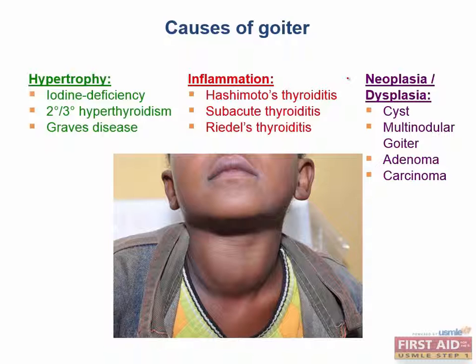Now, this may seem like an obvious point to make, but unlike hypertrophy and inflammation, which cause a diffuse generalized swelling of the gland, thyroid neoplasias cause a weird nodular irregular feeling goiter. Rather than the whole gland being swollen, you'll feel a weird off-center bump that doesn't really match the rest of the gland, or a huge bumpy gland if you're dealing with a toxic multinodular goiter.